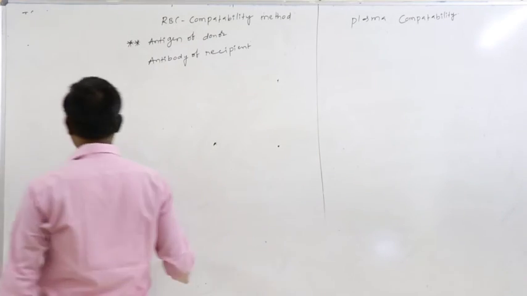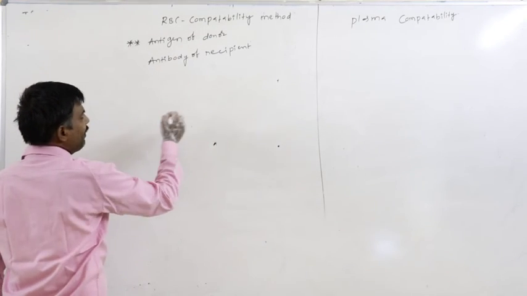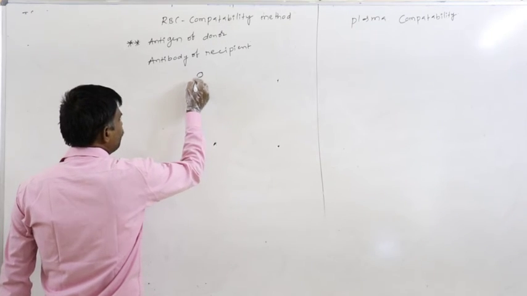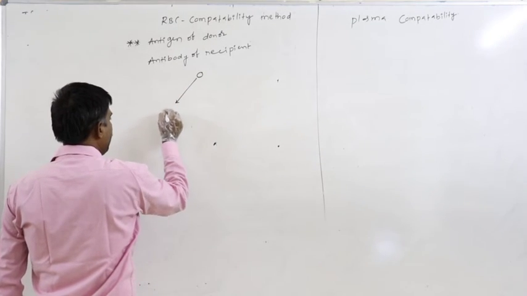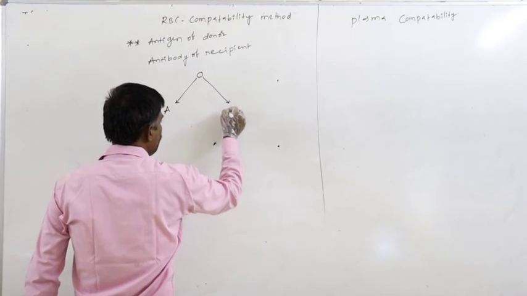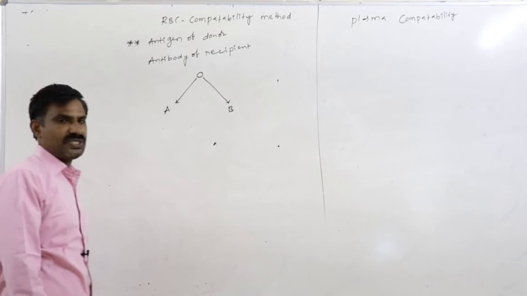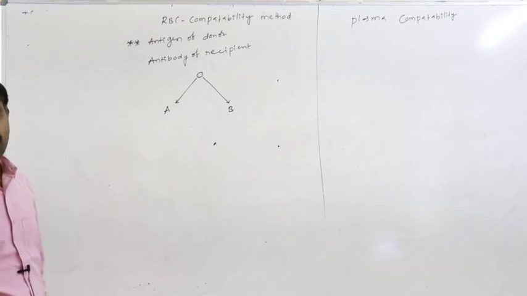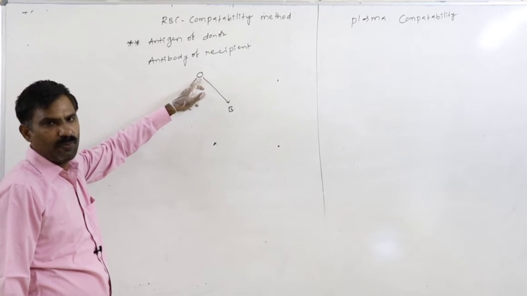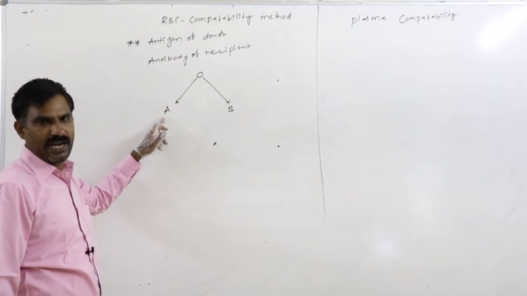So for example, if I transfer the O blood into A, or into B, at first, does a reaction occur or not? Definitely in this case, who is the donor? O. Who is the recipient?